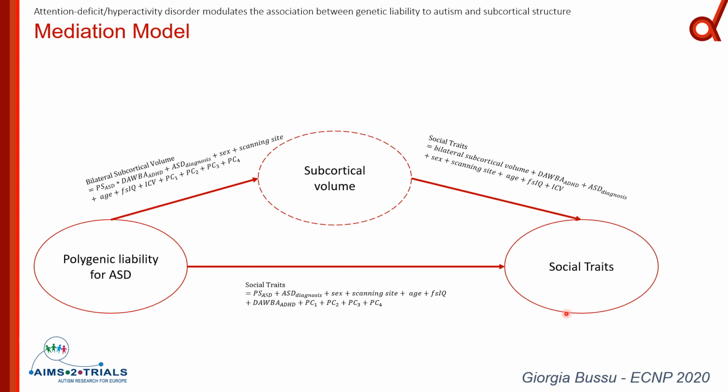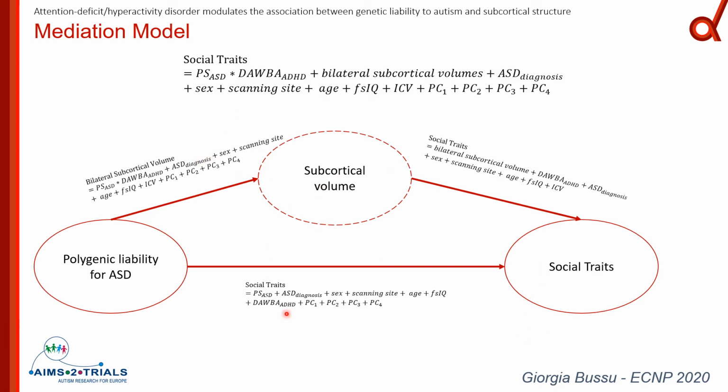Then what we expect is that there is an association between polygenic scores for ASD and social traits. And if the mediation is true, then when adding subcortical volumes to this model, we expect that the variance explained by polygenic scores would reduce at least, and we talk about partial mediation then, or there would be no variance explained, that is, no predictive power from polygenic scores when we include subcortical volumes. In this case, we have a full mediation.